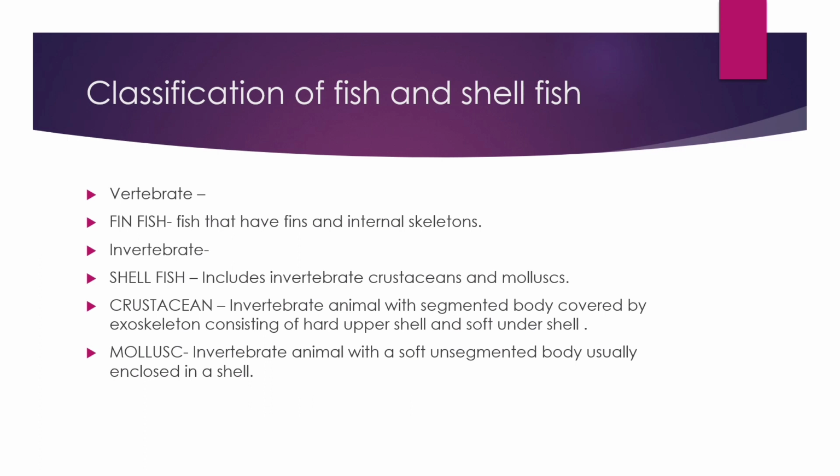Now coming to mollusk. What is a mollusk? It is also an invertebrate animal. It has a soft unsegmented body which is usually enclosed in a shell. So the main difference between crustaceans and mollusk is that crustaceans have a hard upper shell and a segmented body, while mollusk is also enclosed in a shell but has an unsegmented body.